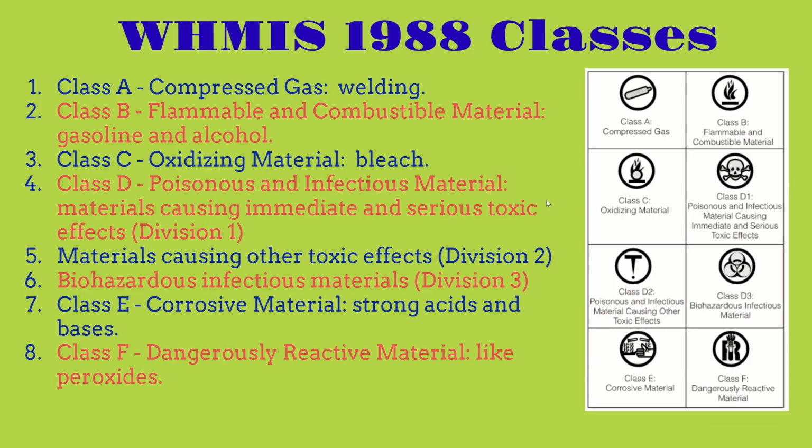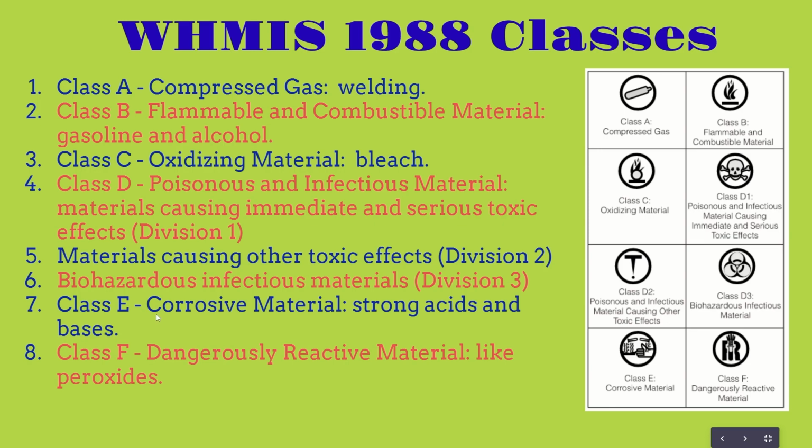Class D, or class number 4, is poisonous and infectious material. Division 1 covers materials that cause immediate and serious toxic effects. Division 2 is materials causing other toxic effects, and division 3 is biohazardous infectious materials.